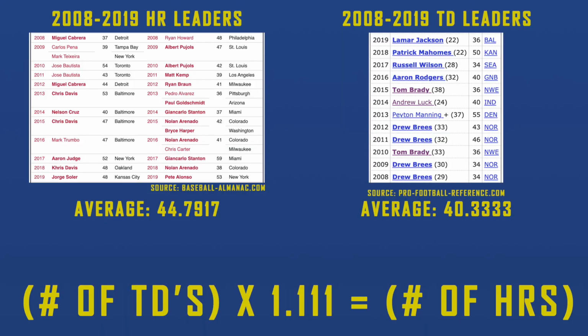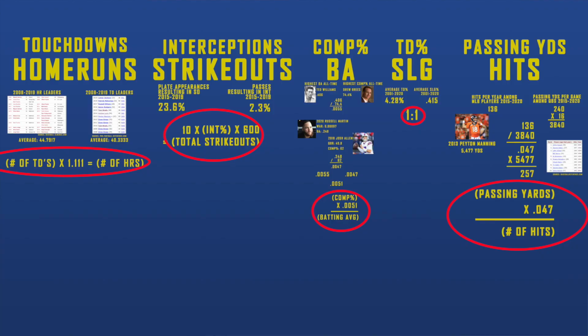I always try to use touchdowns, home runs, and goals in the NHL as a 1-to-1-to-1 ratio. And unfortunately, I was wrong. That's going to be slightly different. We're going to have to take that touchdown number and multiply it by 1.1111. So it's a small difference, but it is technically a difference. Now with all these conversions done, let's take a look at Tom Brady, the baseball player.